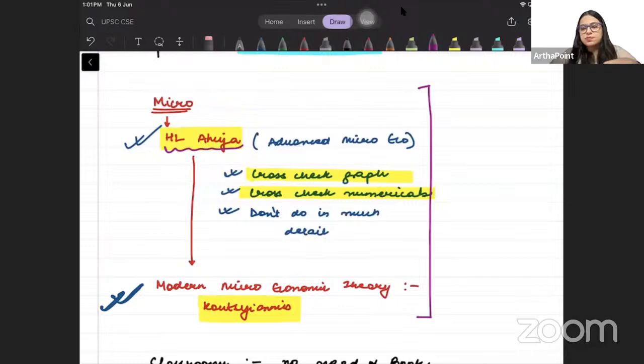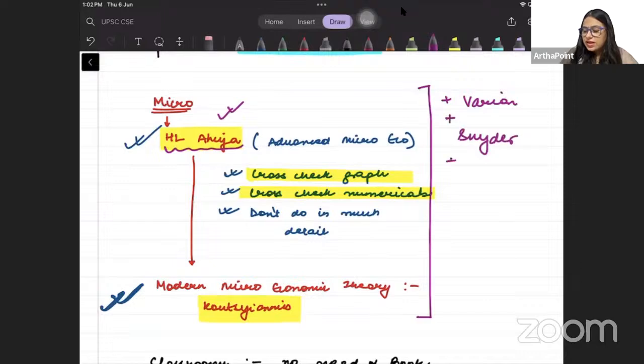अब मैं अपने notes में क्या करूंगी ना, I will use HL Ahuja, but I will complement it with Varian, with Snyder. Then I will use Felix, right?